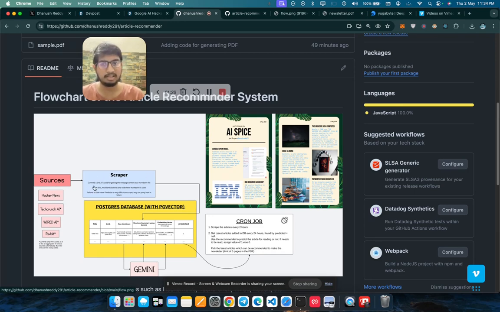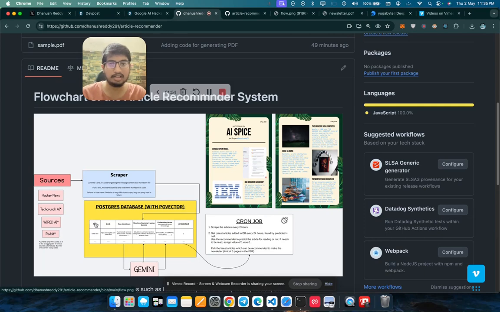The scraper is just code which hits these websites regularly and converts the HTML content into markdown format using a tool known as Jina Reader. You can learn more about Jina Reader on Google. It converts the HTML content into markdown, and we store the markdown content in our Postgres database.